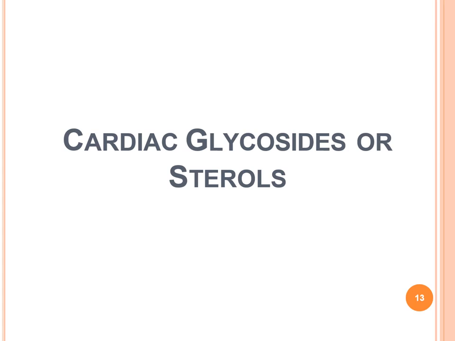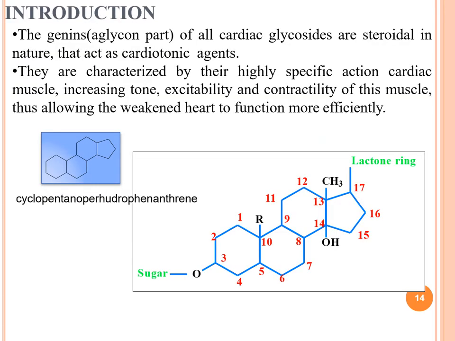Now purely we will discuss glycosides. What are cardiac glycosides? In your syllabus, cardiac glycosides are there because the drug digitalis we will discuss under this, which is also mentioned in your syllabus. So we will give the introduction.